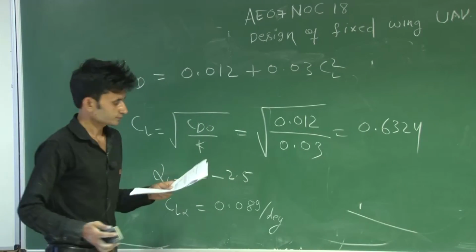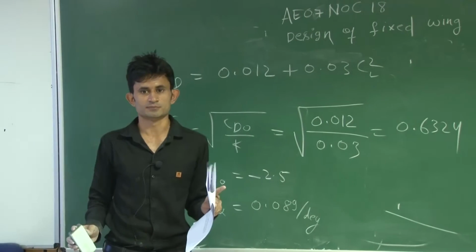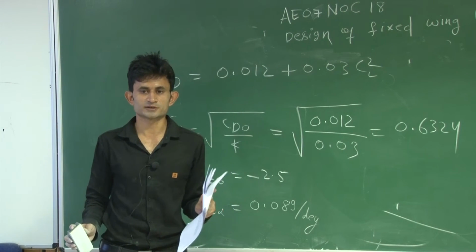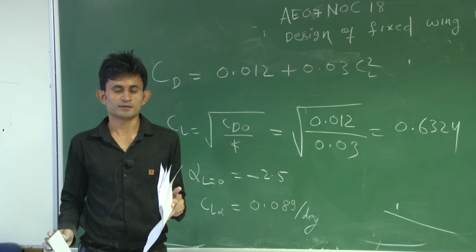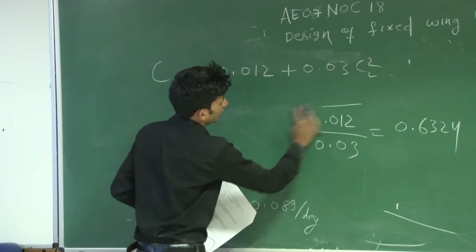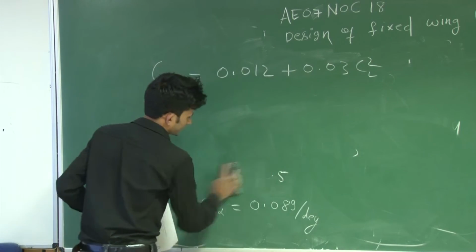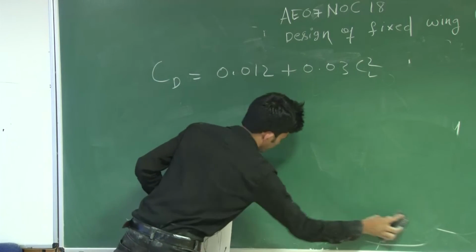When L by D is maximum, it is the maximum range condition, and for the minimum power condition I will explain how to derive the CL and CD. Then you can use the formula directly.